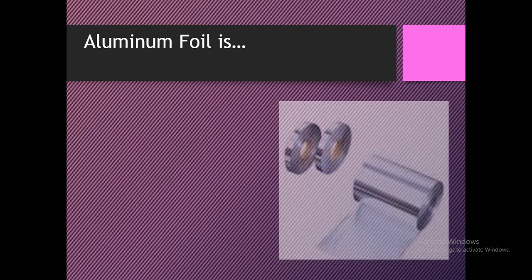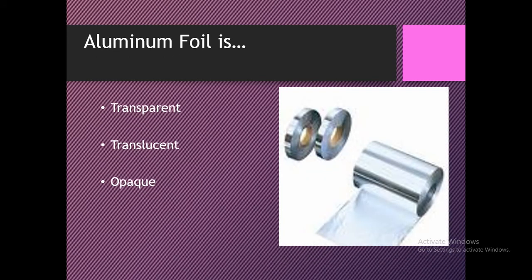Okay. Now next, aluminum foil, made up of transparent, translucent or opaque material. It is simplest. Think it, write the correct answer, and then I will say the right answer. It is made up of opaque material.